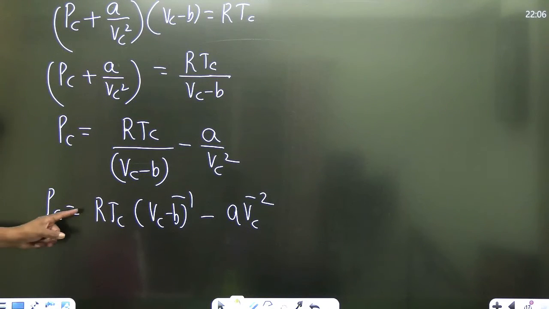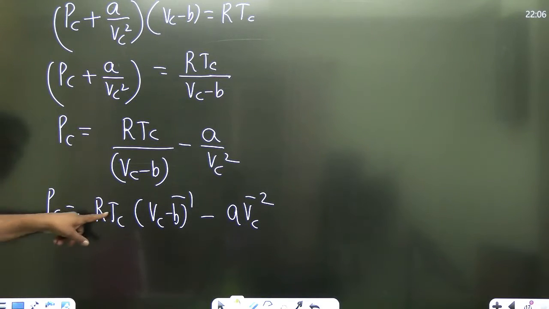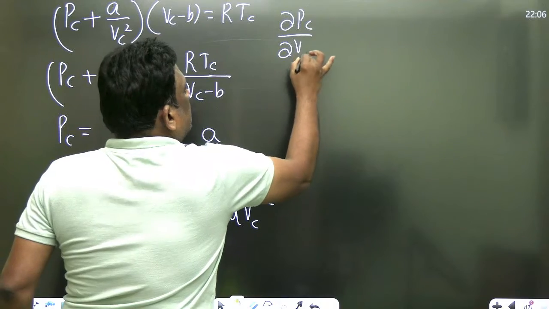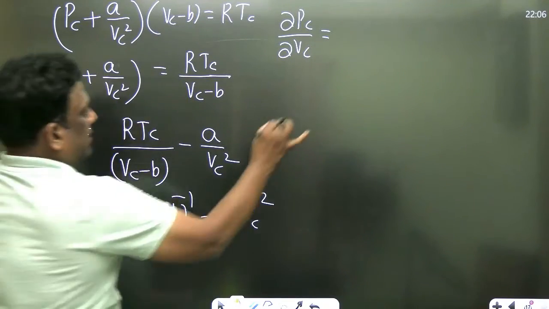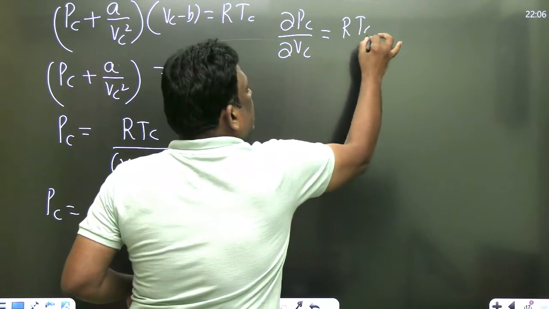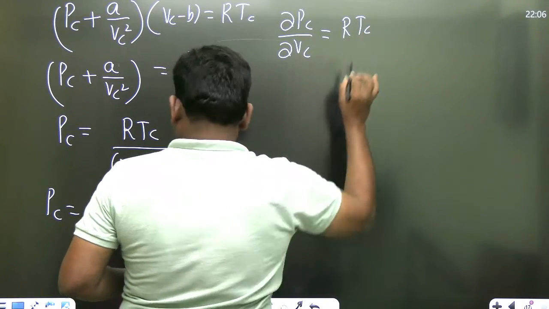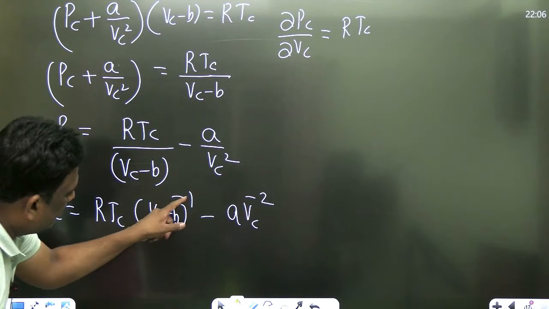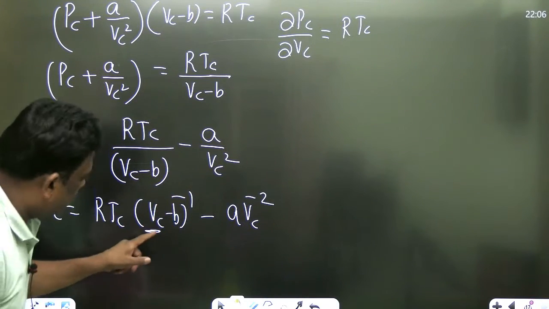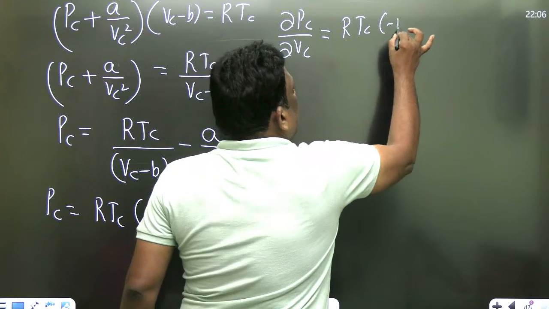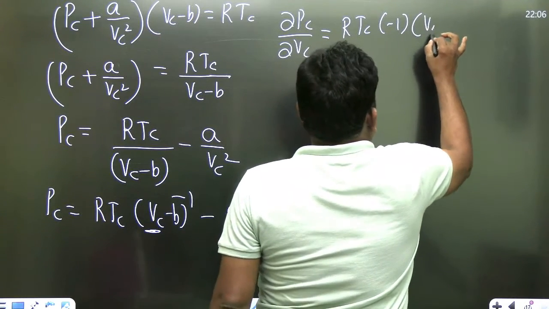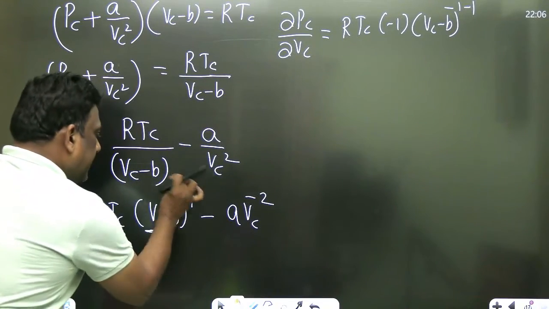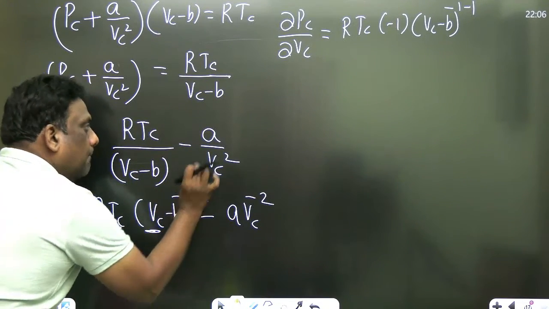Now, differentiate with respect to V. Dou P by dou V. देखो. Dou PC by dou VC is equal to, हाँ, RTC is constant. R is constant. TC का मतलब critical isotherm. What is x power n? You are differentiating with respect to V, b is constant. So n into x power n minus 1. So it will be minus 1 into (VC minus b) power minus 1 minus 1. एक बार देखो, n into x power n minus 1.